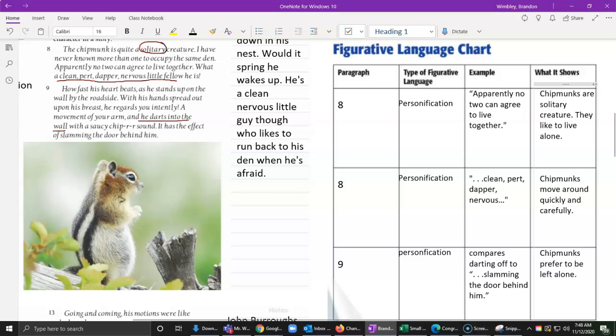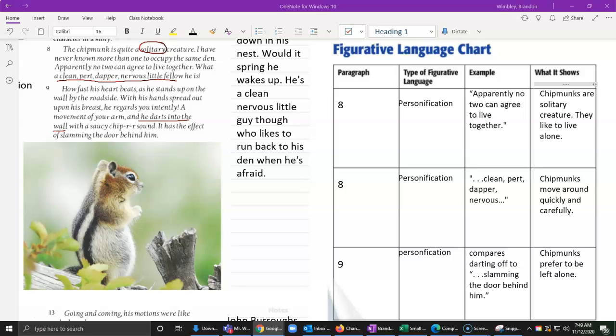So that is how we use personification. So we think about, what does a chipmunk do in this paragraph that a person might do? And we notice there's agreeing, there's slamming doors, there's being dapper, clean, pert, nervous. And so we use that to describe this chipmunk to show us how he's kind of acting like a human, even though he doesn't really do those things.